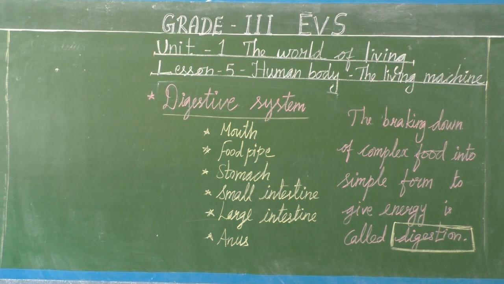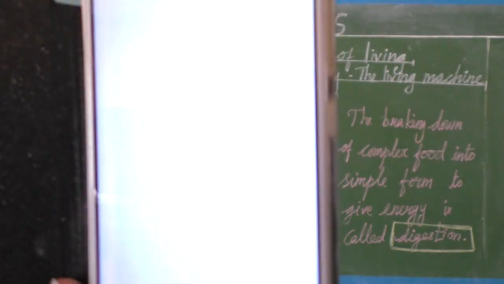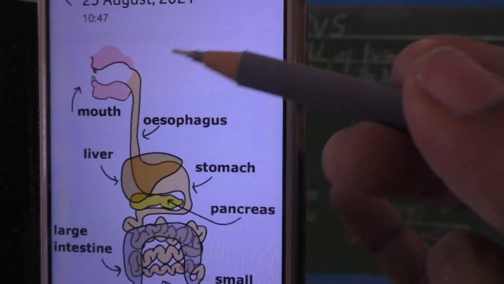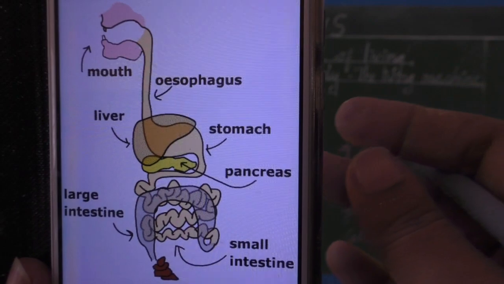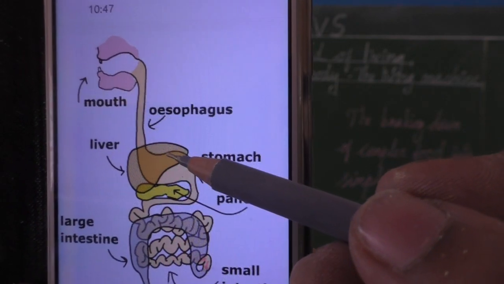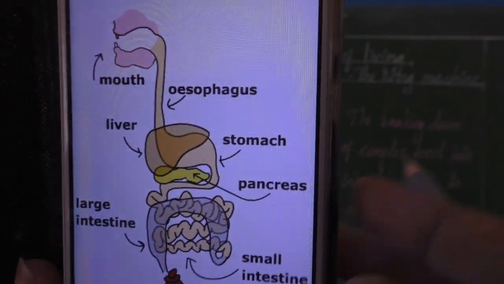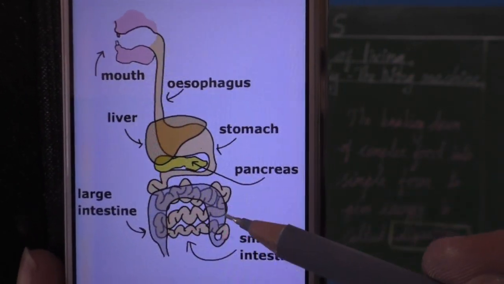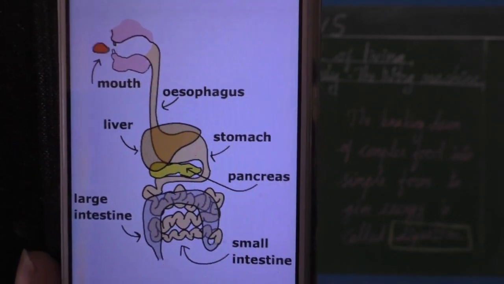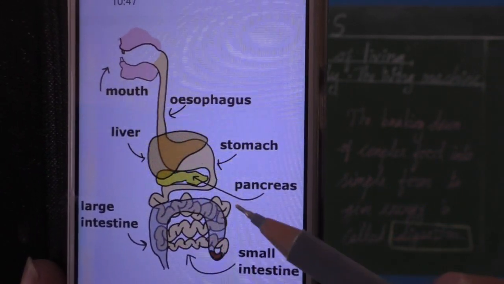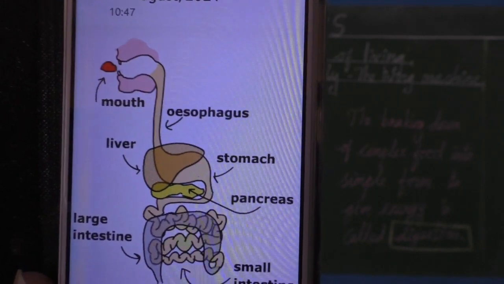See, I will show you. See, food passes from the stomach, food pipe. It goes very quickly. So through the mouth, then food pipe, stomach, small intestine, large intestine, and comes out as waste, fecal matter. Mouth, food pipe, stomach, small intestine, large intestine, comes out as fecal matter. Okay.